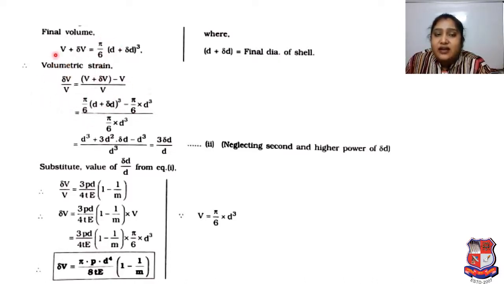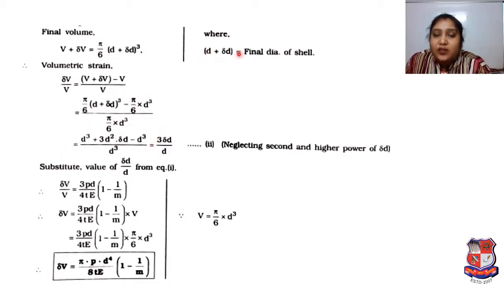So there isn't any confusion. It is very simple. We have to follow our previous theories only. Here we have to put the value of volume delta V, then V. So as per that, delta V upon V will be pi by 6 in bracket D plus delta D whole cube minus pi by 6 D cube, divided by V, which is the volume V. Whatever the value of V is, we have to put it over here and simplify.